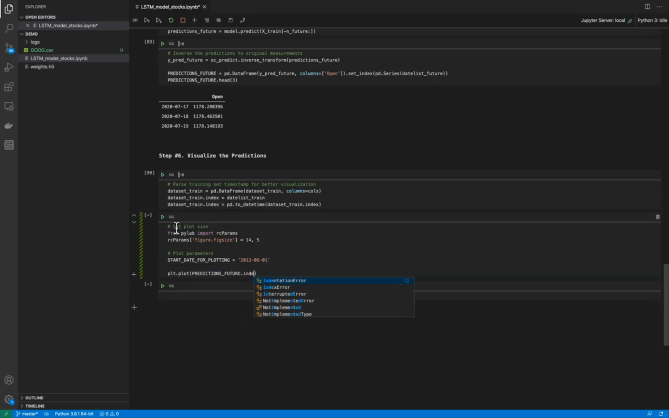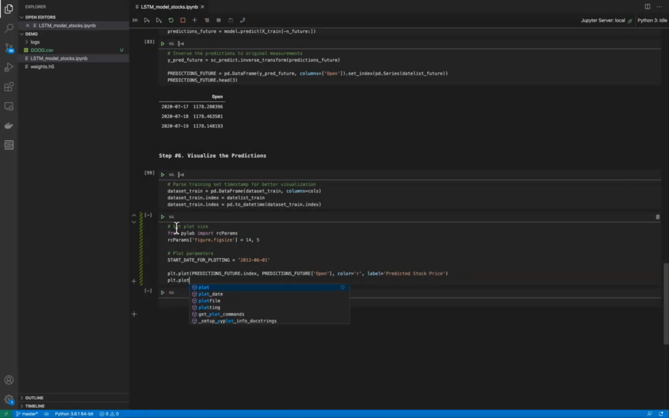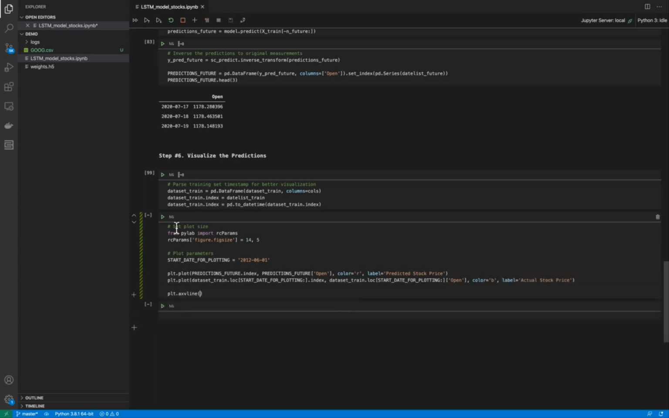And finally, we will use standard matplotlib methods to plot our results. Pay special attention when defining the period of plotting the data. For this, we are using the start date for plotting variable. And as I mentioned before, for the x-axis it is the timeline. We will use the data frame index field. For the y-axis it's our predictions, the open column from our data frame.